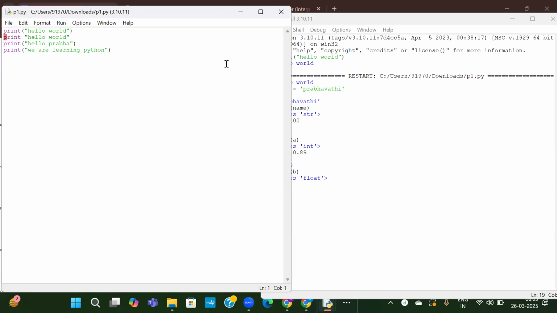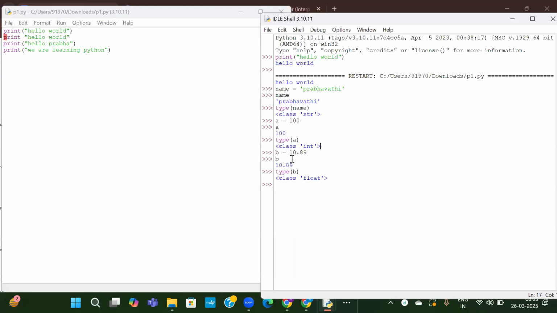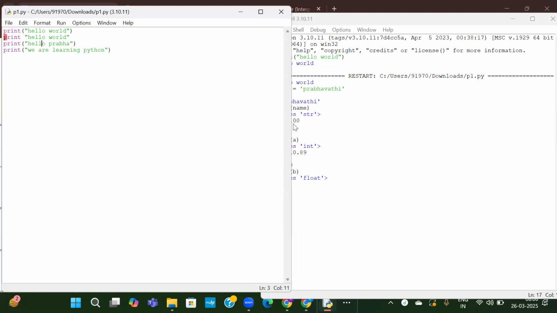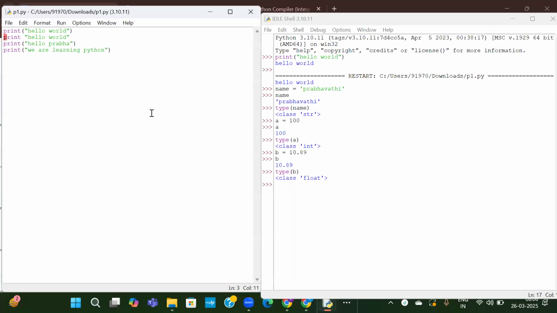First line it is able to understand, but we are not able to see any output here. We are not able to see any output because internally it is compiling. Compiling means reading all the file at once, to understand whether the syntax is correct or not. It has found a syntax error over here, so it will not go and look into the other lines.